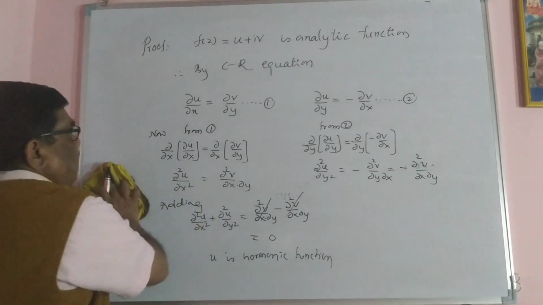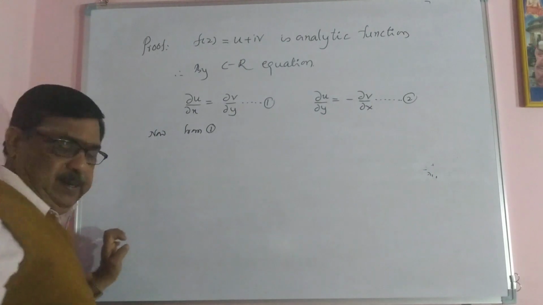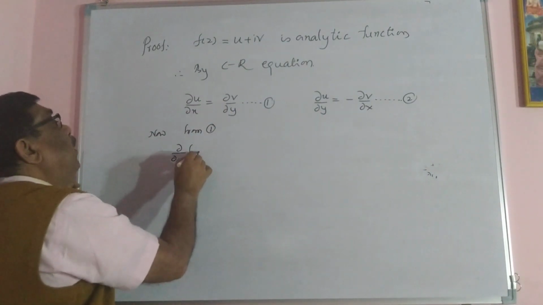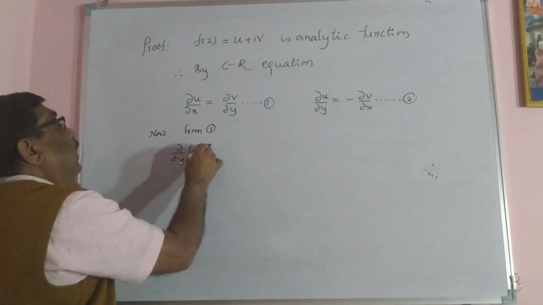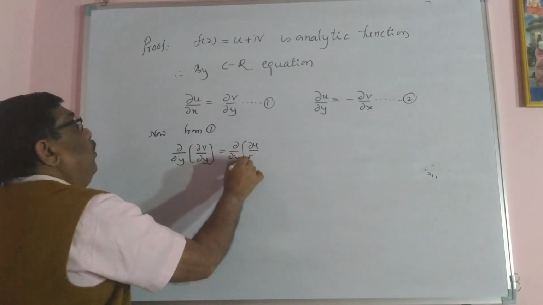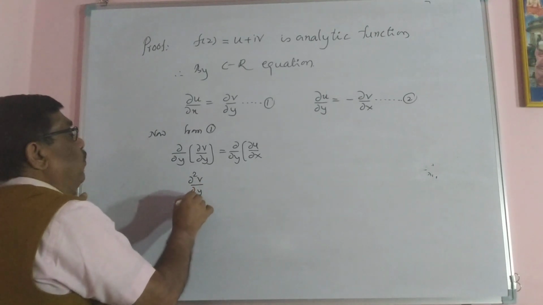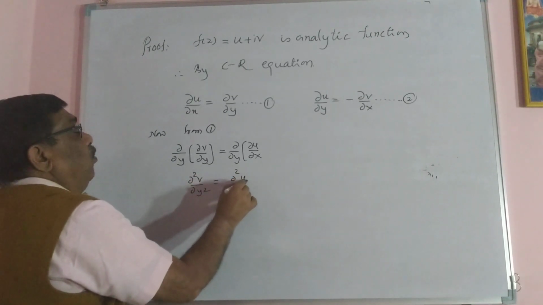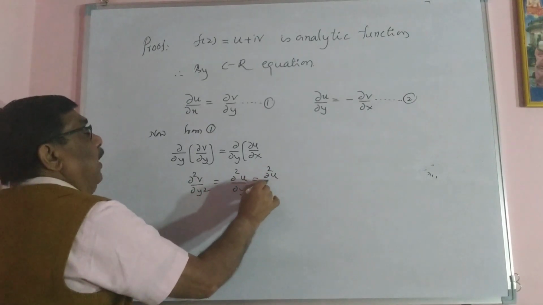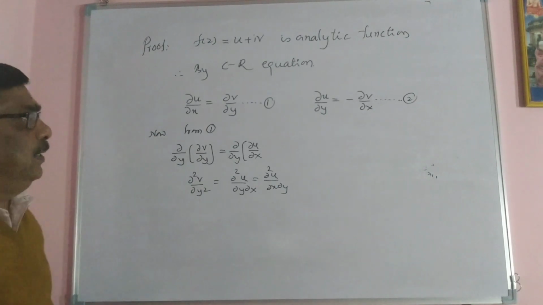Let us take the reverse of this. Yes, from 1, dou by dou y of dou v by dou y equal to dou by dou y of dou u by dou x. It is dou square v by dou y square equal to dou square u by dou y into dou x. It is the same as dou square u by dou x into dou y. It is a commutative condition. This is one.